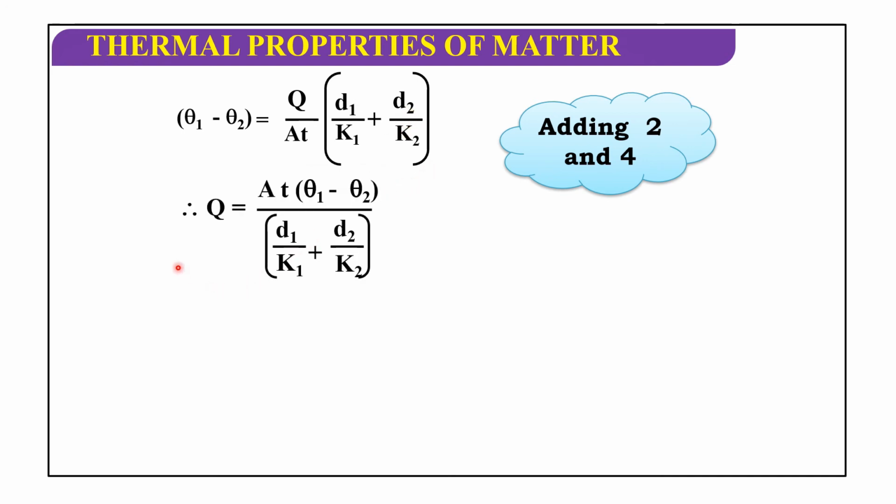Therefore, Q equals A t (theta 1 minus theta 2) by (d1 by K1 plus d2 by K2).